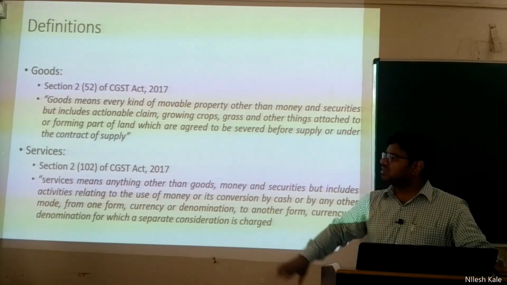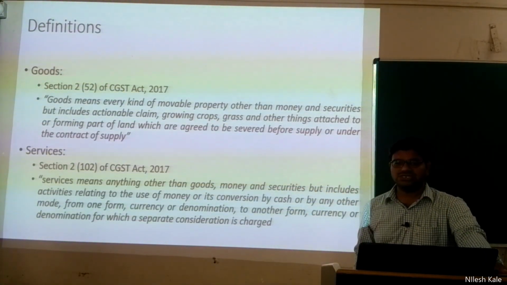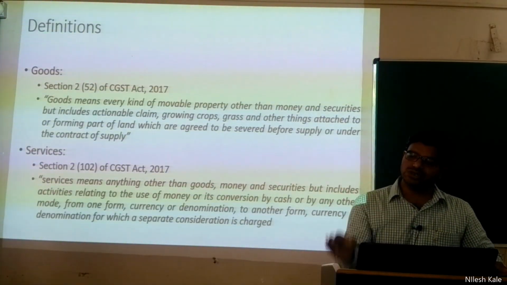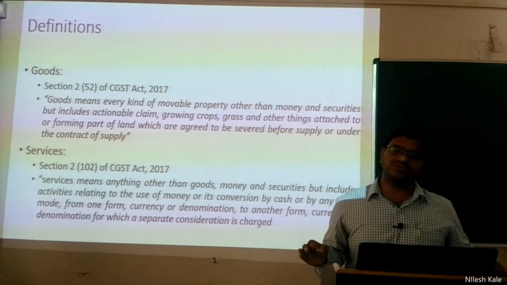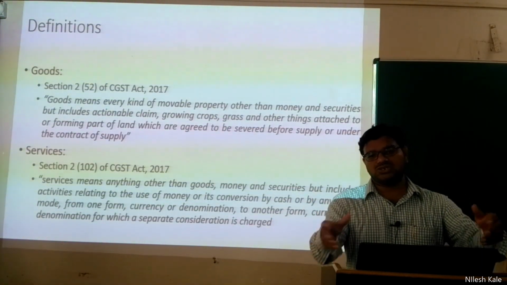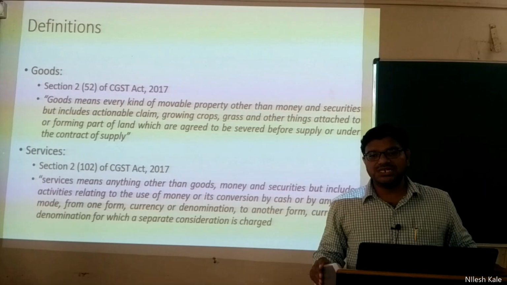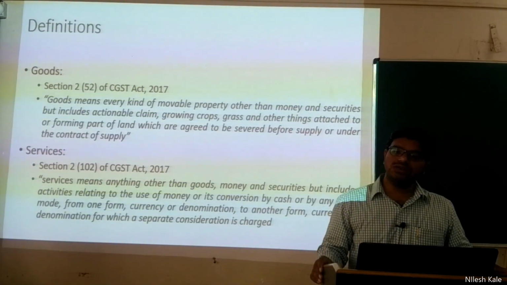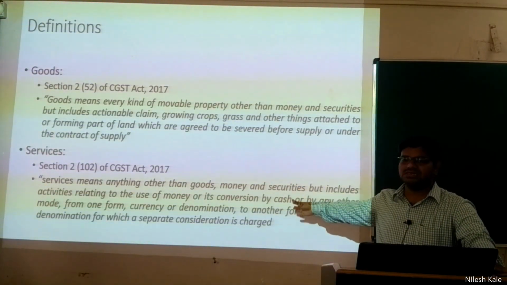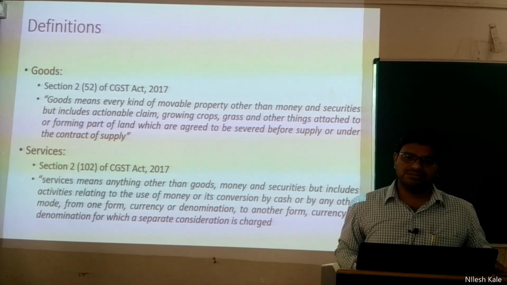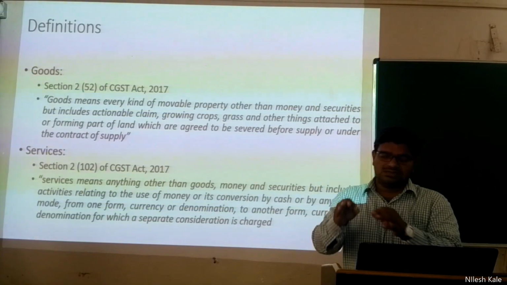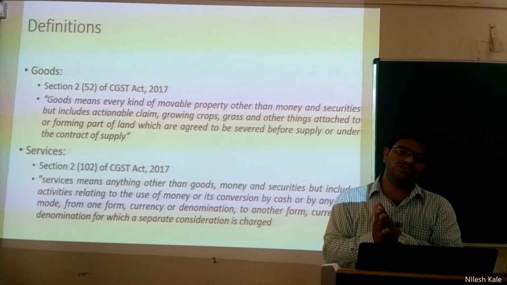Sir, you may ask me, why are we learning these definitions? These definitions are very important, friends. It is because you should first know what is a good, what is a service. If it is a good, if it is a service, then GST is applicable. If it is not a good, if it is not a service, GST is not applicable. Goods and services tax is applicable on only goods and services which is mentioned in this act. If it is not mentioned here, you need not worry about it. But as I am telling you since the first video, GST has covered almost all goods and services in India.